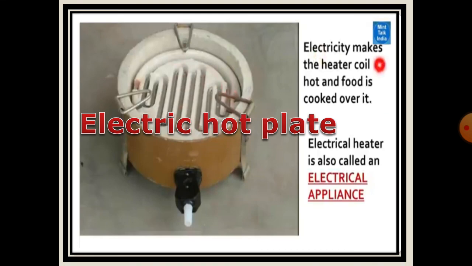Now look here, this is an electric plate. Electricity makes the heater coil hot and food is cooked over it. An electric heater is also called an electrical appliance. When it is hot, it looks like this, its color is red and yellow.